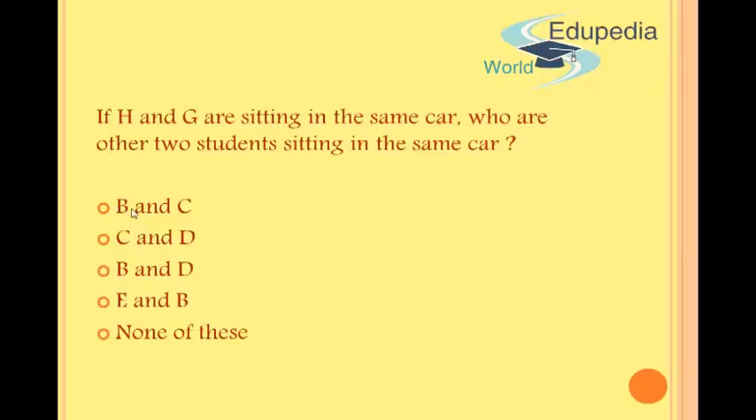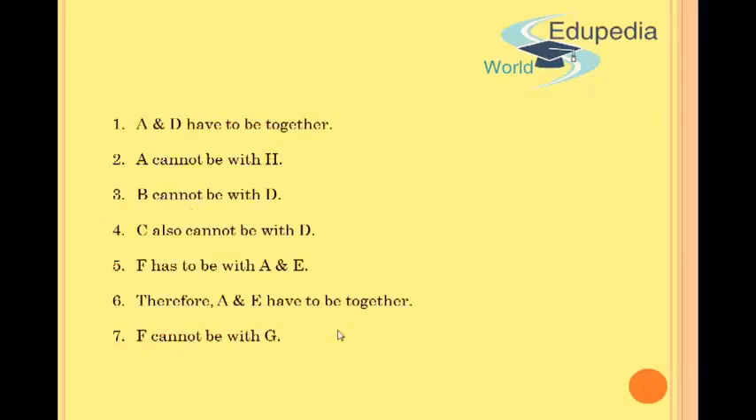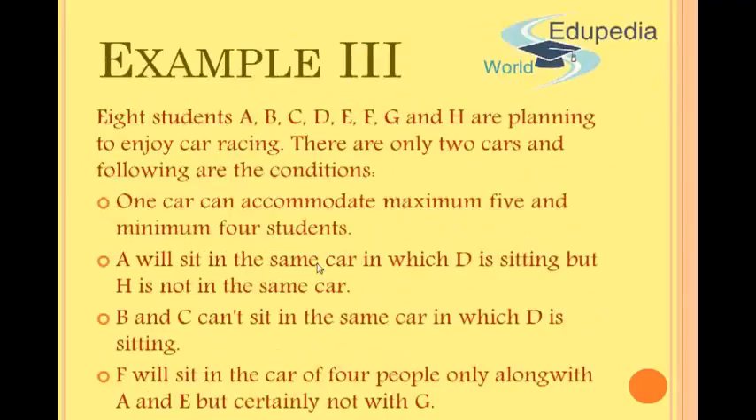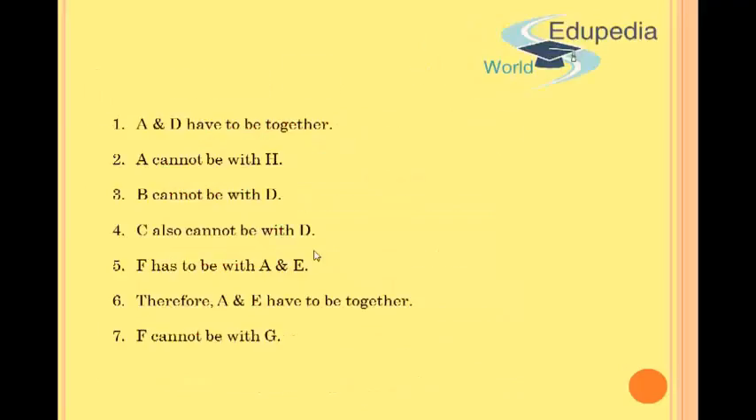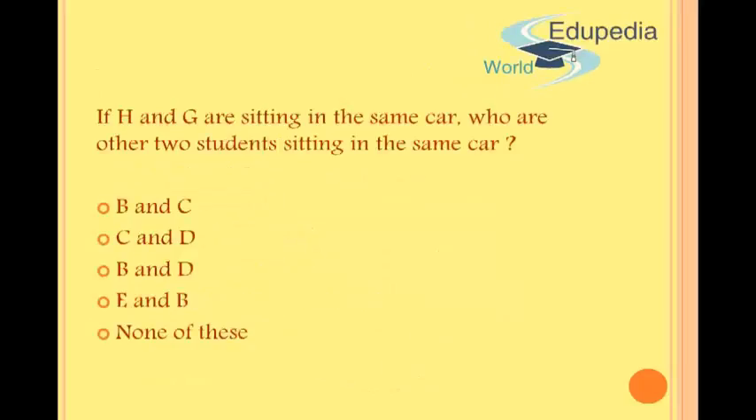I know that B cannot be with D, so I don't have D over here. I have H, G, B and C. C cannot be with D, so that condition is also not violated. I know that F cannot be with G, so that condition is also not violated. I have not put F and G together. A and D have to be together, who are missing from this altogether, that's not a problem, and A and E have to be together.